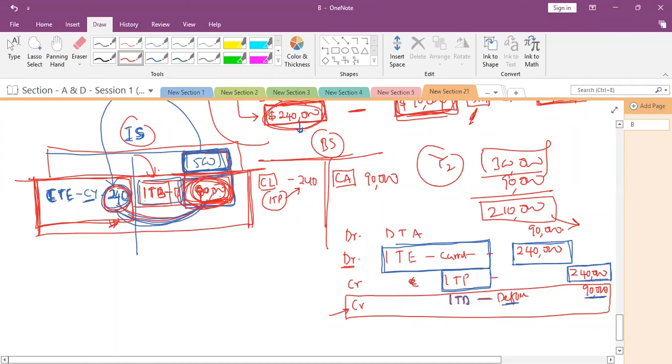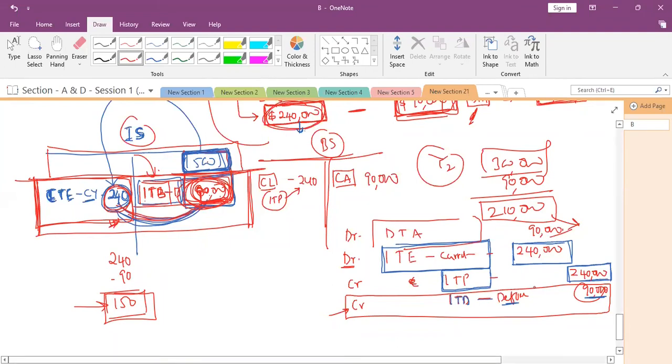So that's why the nullify effect is what? 240 tax you are paying today, but this benefit is minus. So indirectly, how much tax is recognized in the income statement? 150. But the 90,000 we have not received, it is receivable, that is considered deferred tax asset, 90,000. Is it clear or not? Tell me.